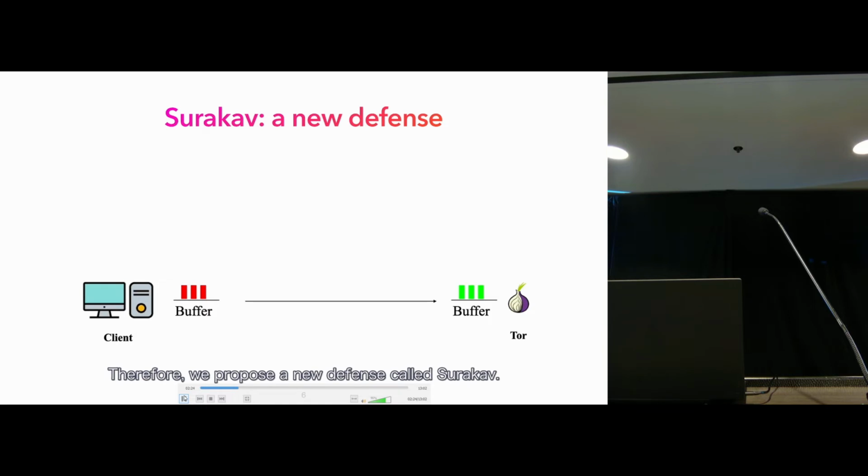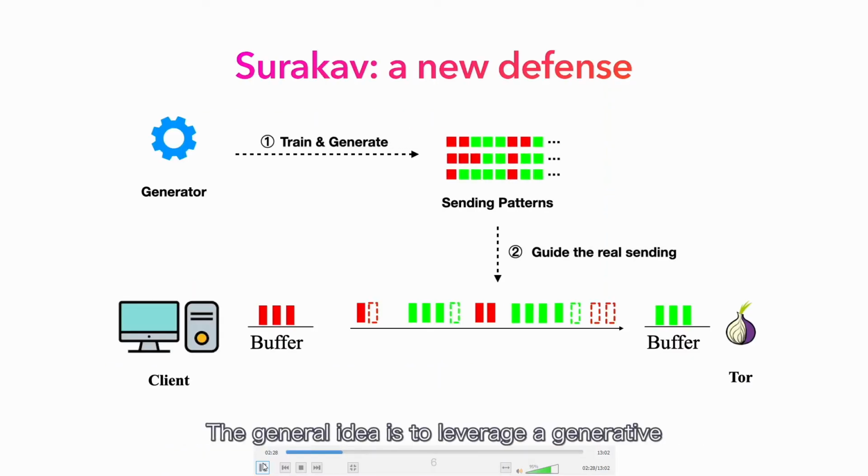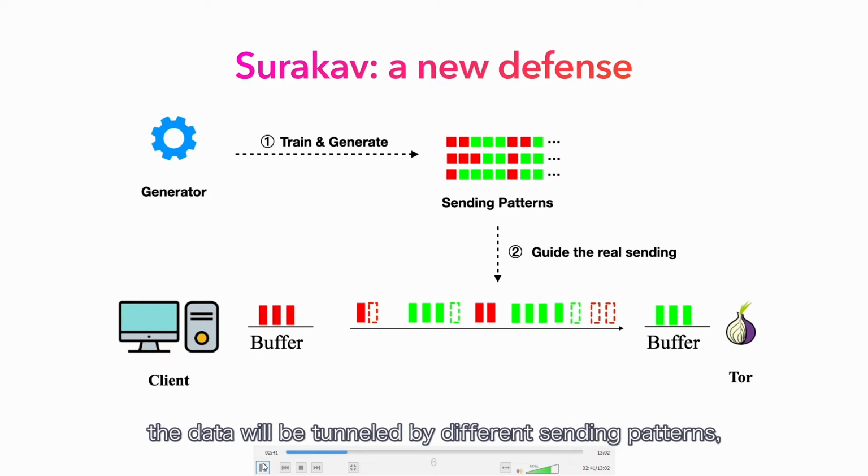Therefore, we propose a new defense called Surakav. The general idea is to leverage a generative model that learns a variety of sending patterns to guide the packet sending process. Under the defense of Surakav, even if you load the same page several times, the data will be tunneled by different sending patterns, which greatly lowers the attacker's success rate.